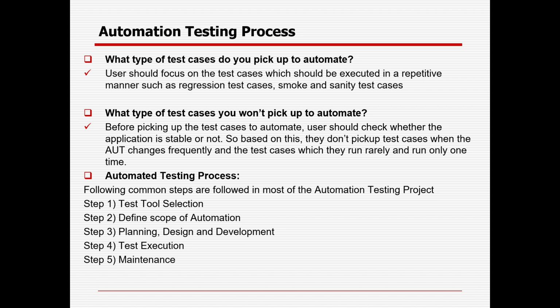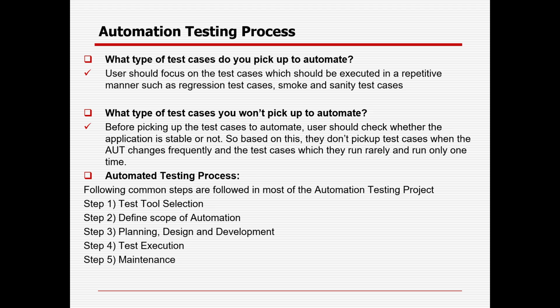So users should focus on the test cases which should be executed in a repetitive manner, such as regression test cases, smoke and sanity test cases, the build validation test cases, or the data creation part. You should automate those first. What types of test cases should you not pick up to automate? Before picking up a test case to automate, users should check whether the application is stable or not. So based on that, they do not pick up test cases when the application under test, or AUT, changes frequently, test cases which they will run rarely or only one or two times, or those where there is very high complexity in automating them.